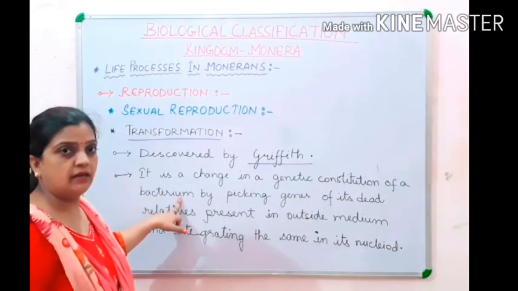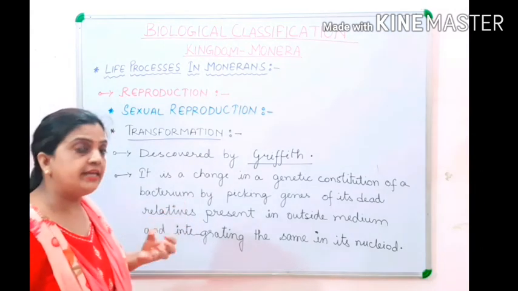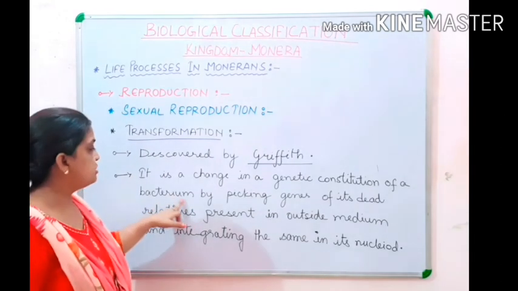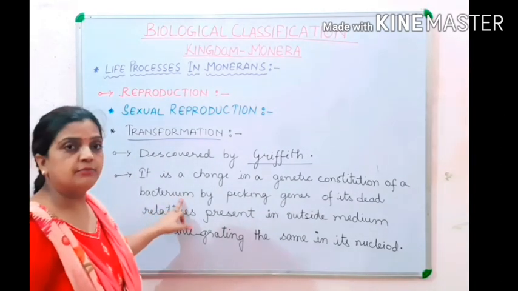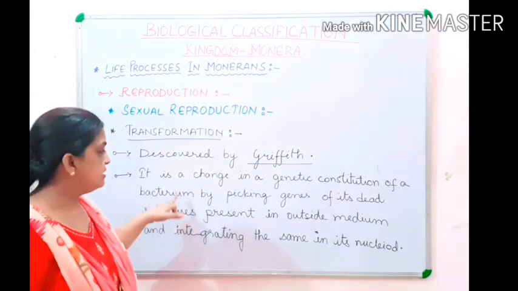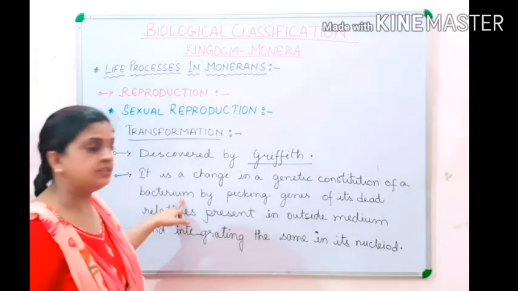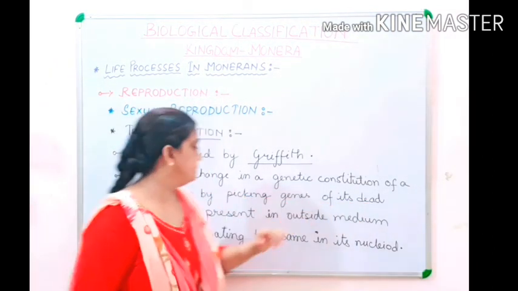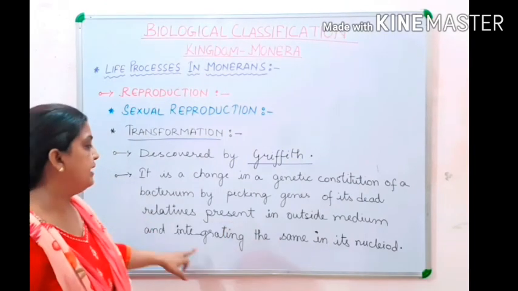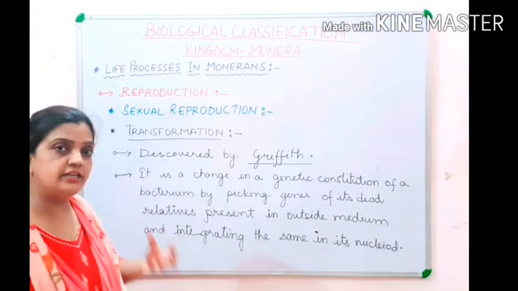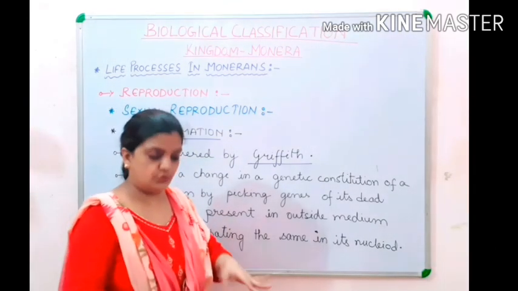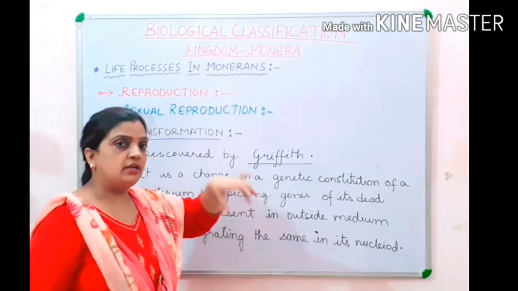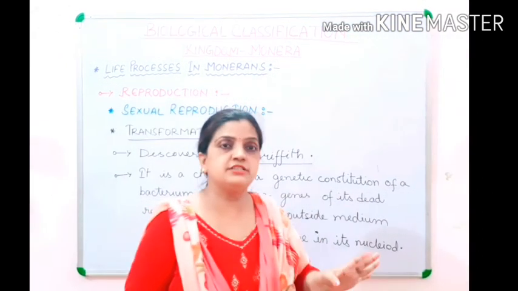Now this bacterium is going to pick the genes of whom? Of the relative of this bacterium only. I am talking about this first bacterium, which is alive, and this live bacterium is going to pick the genetic material from the dead bacterium, from the relative, and then it is going to integrate that genetic material into its own nucleoid. So genes are being transferred, and children, genetic material is never dying, genetic material is alive.